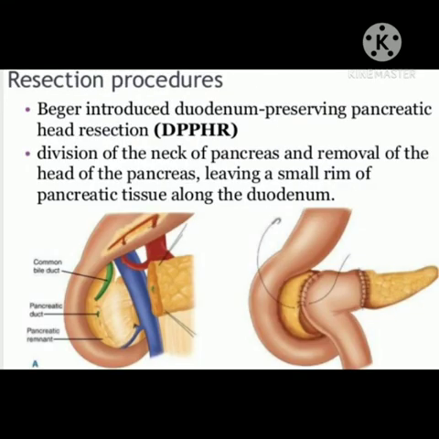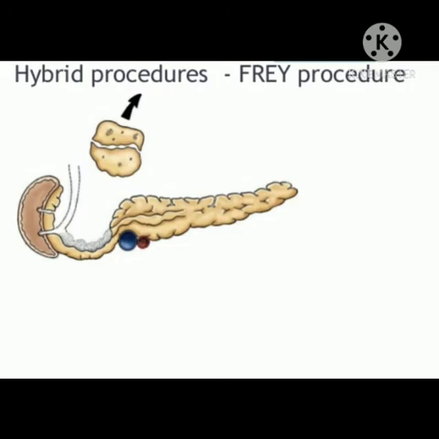In resection procedures in chronic pancreatitis, Beger introduced duodenum-preserving pancreatic head resection: division of the neck of the pancreas and removal of the head of the pancreas, leaving a small rim of pancreatic tissue along the duodenum. This picture shows the hybrid procedure, or Frey procedure.